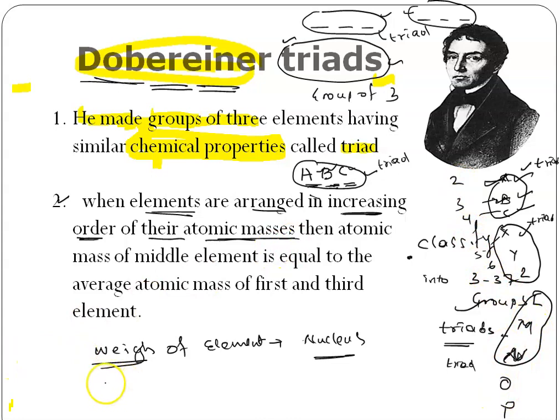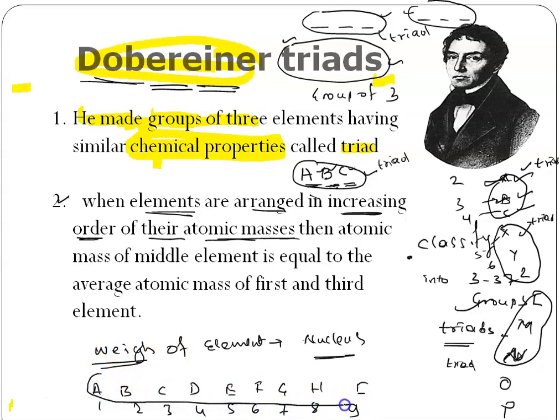Let's say I arrange A, B, C, D, E, F, Z, H, I, and their atomic masses, let's say, are 1, 2, 3, 4, 5, 6, 7, 8, 9. So you just arrange these elements in increasing order of their atomic masses. I have arranged all of them in increasing order of their atomic masses.